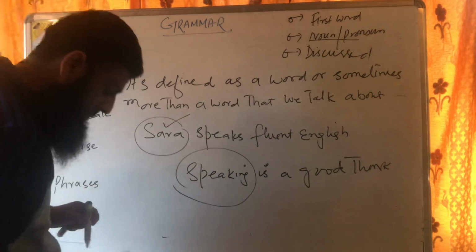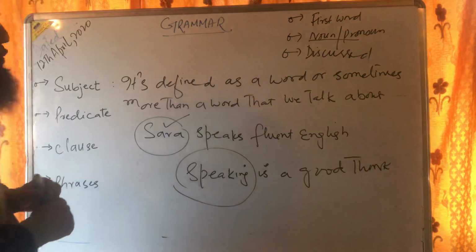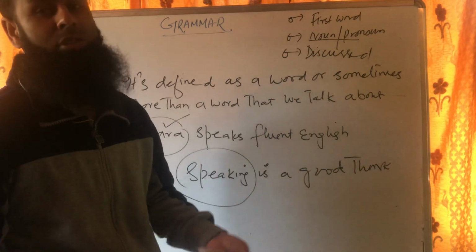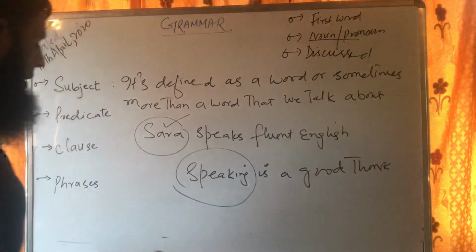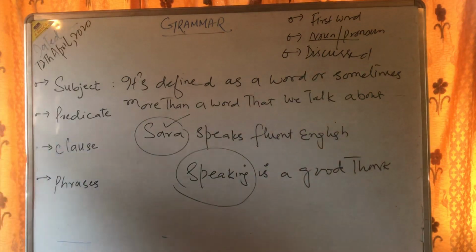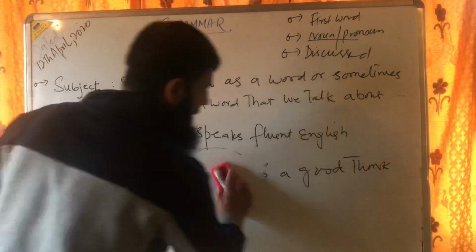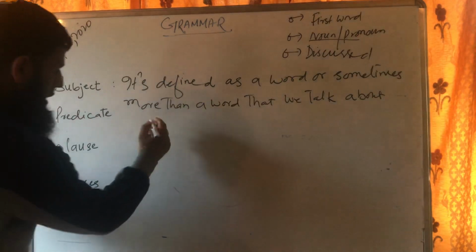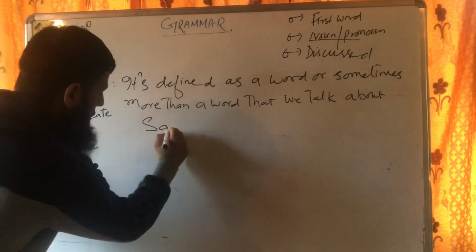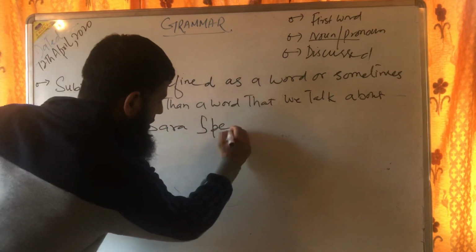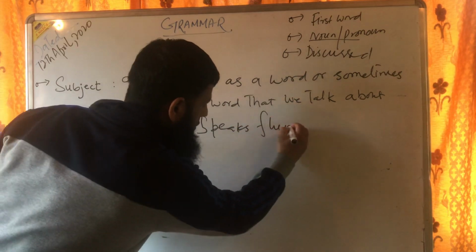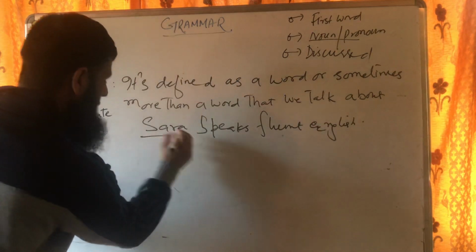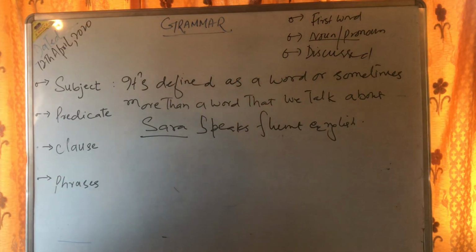It's a noun as well. Another thing that I need to talk about is that sometimes the subject can be simple and sometimes the subject can be compound. For example, I need to rub the board, excuse me. For example, as I wrote, Sarah speaks fluent English. So we have a subject here. It is actually a simple subject.